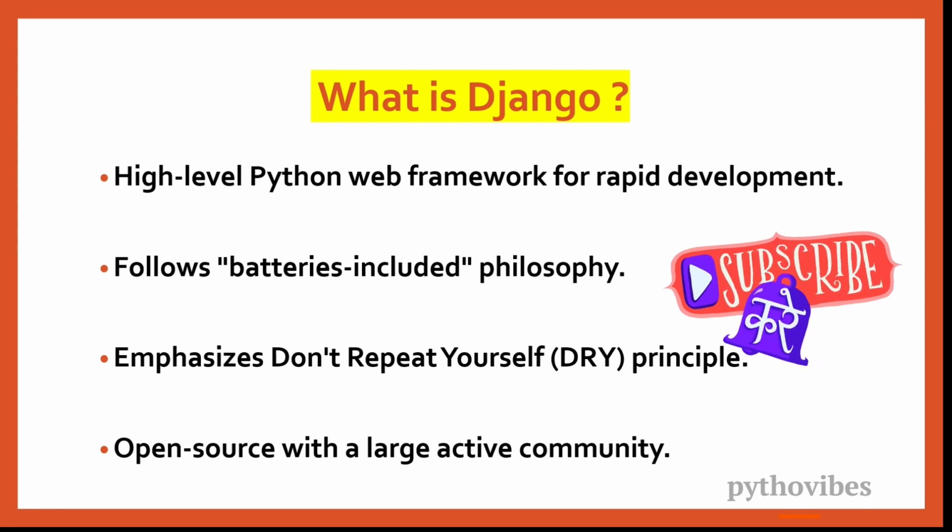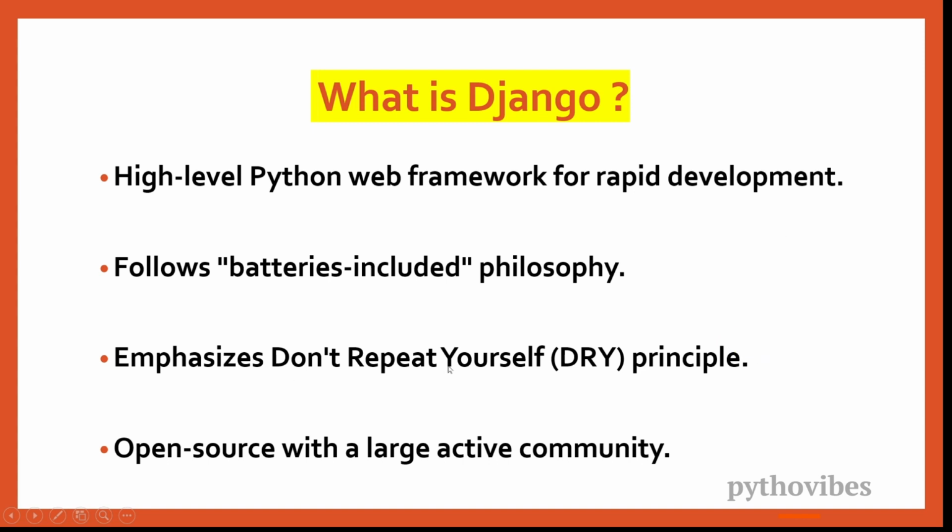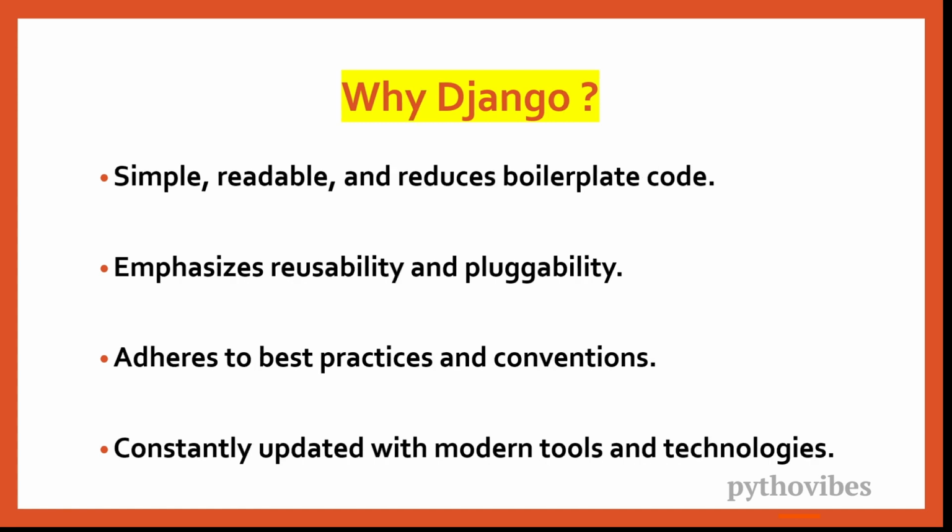Now, you might be wondering why to choose Django. So, Django emphasizes the DRY principle. That means don't repeat yourself. This will make your code base clean and maintainable. And Django is open source with a large active community. Imagine if you get stuck anywhere while developing the project, it's easy to get help from the Django community.